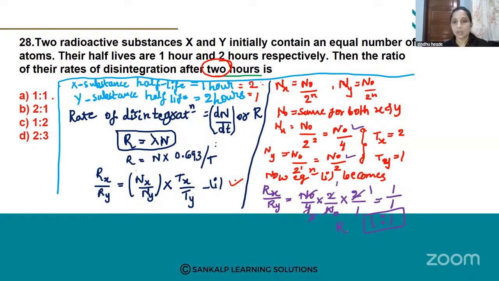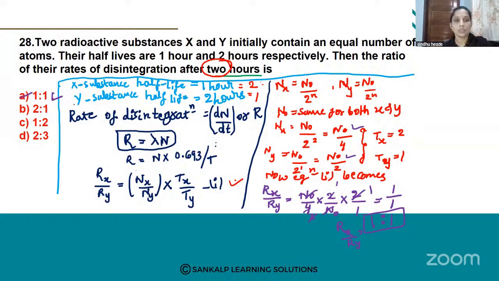This is the rate of disintegration for X substance and Y substance. Okay. So finally you get 1 raised to 1 as the ratio. Which option is correct? Option A is correct. That is 1 raised to 1. Got cleared? Easy, right?